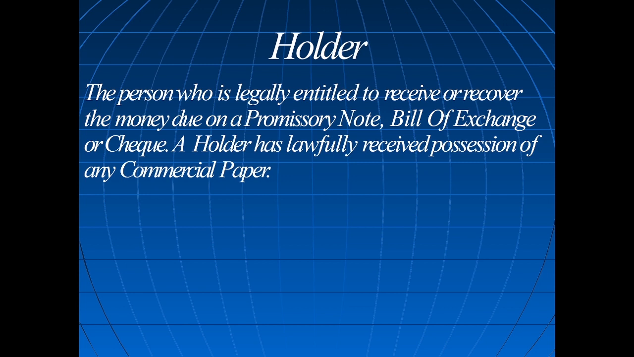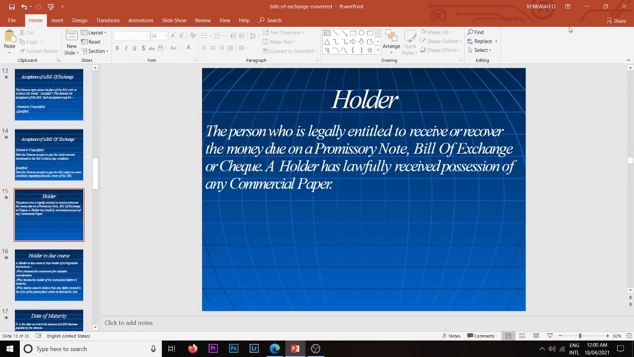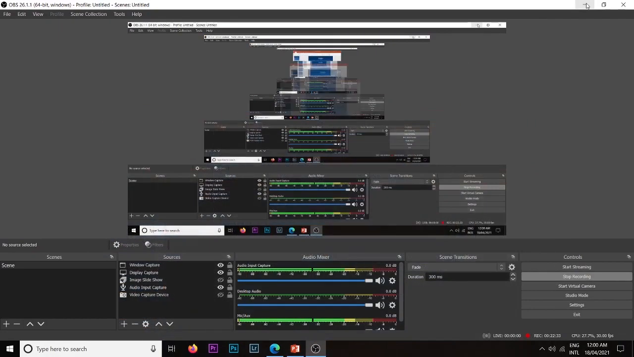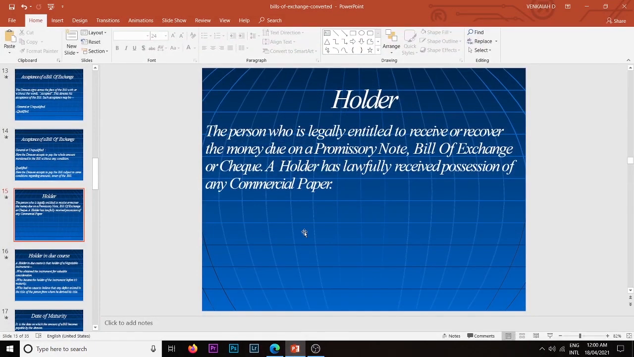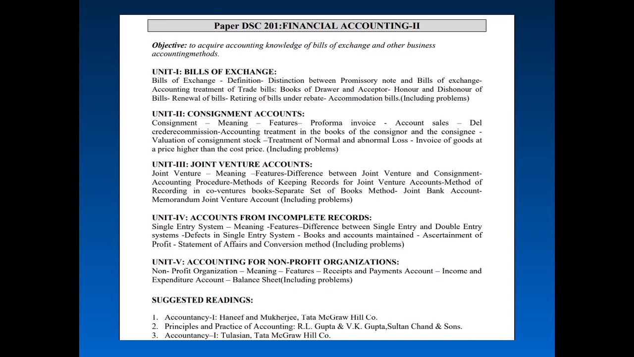A sold goods to B, and now money is required by A. A will approach the bank. A will discount the bill with the bank. Now the holder of the bill is the bank.